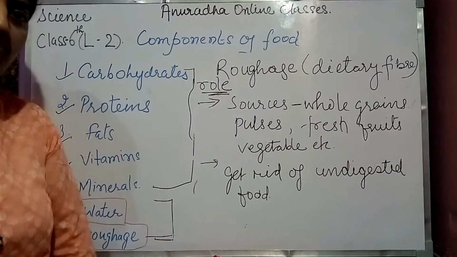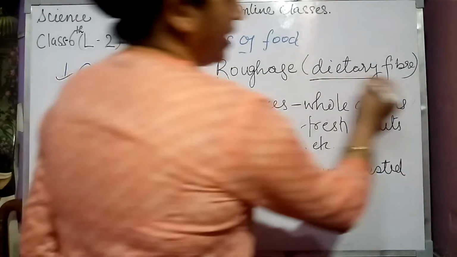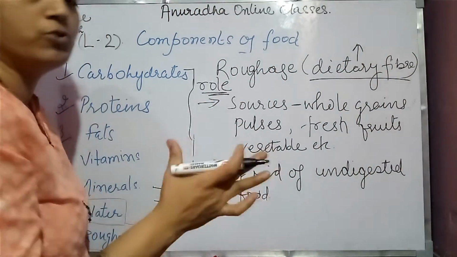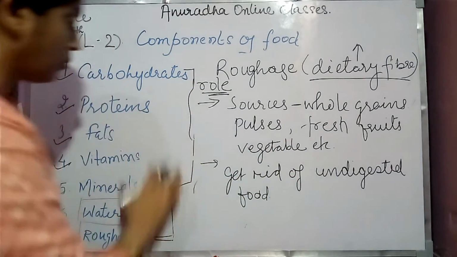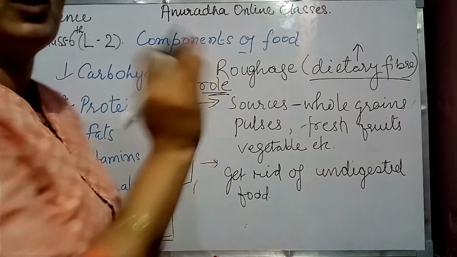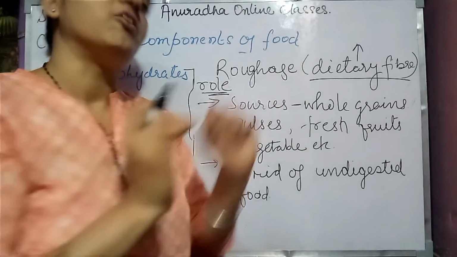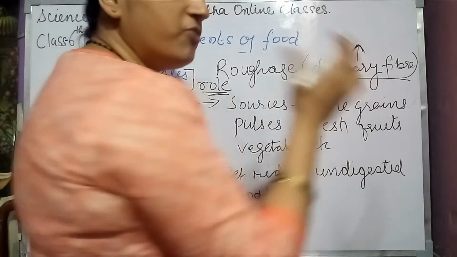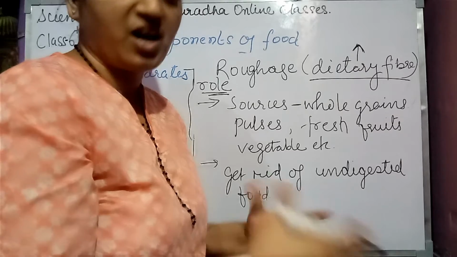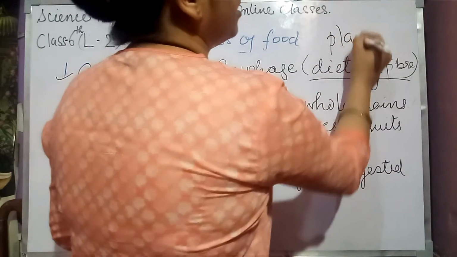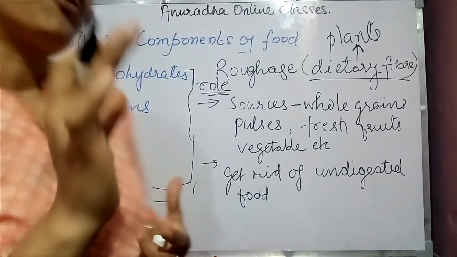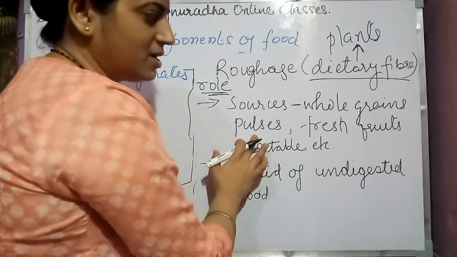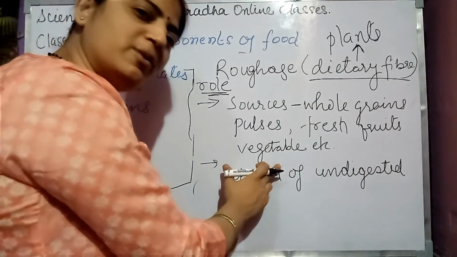Now it is of roughage. Roughage, we also call dietary fibers, that must be present in our food. If our body has to absorb all these nutrients, we require water and what? Roughage. Now what is the role of roughage that we'll read. But from where are we getting this roughage? We are getting this roughage from plants, right? So what is the major source? This is whole grains, pulses, fresh fruits, vegetables, etc.